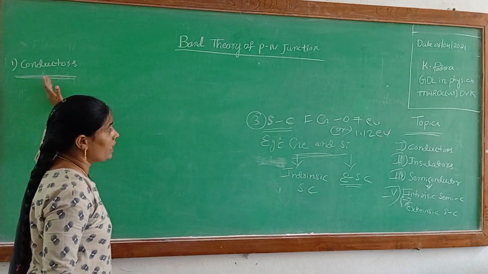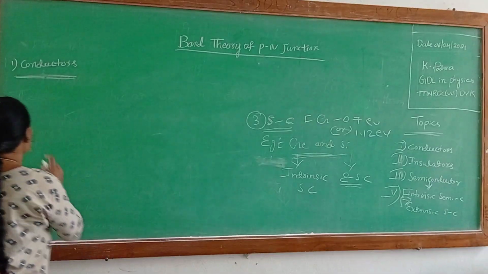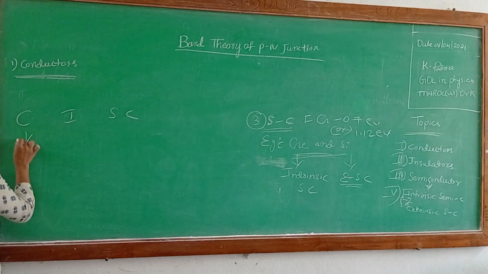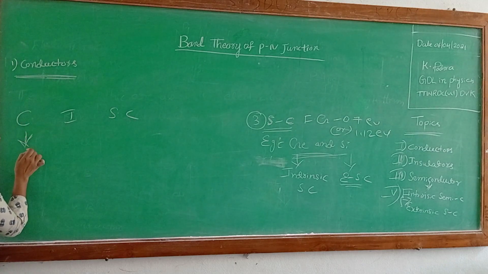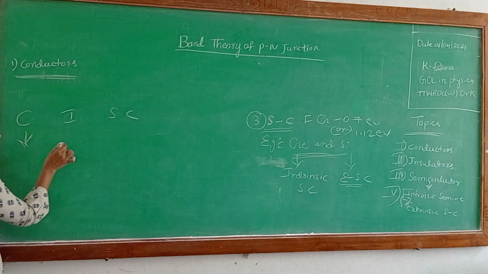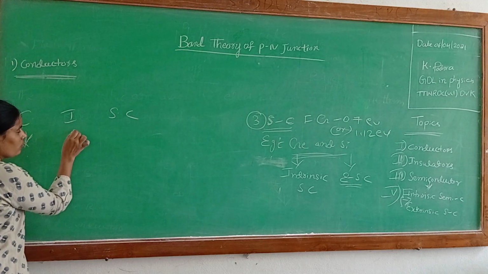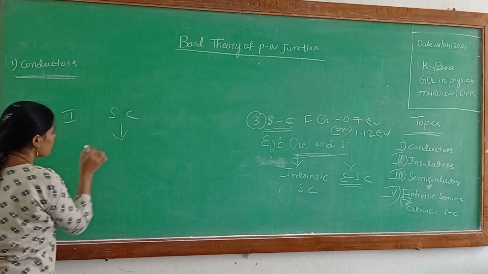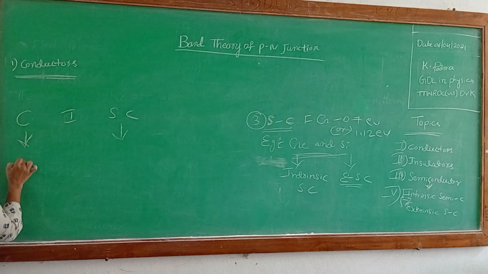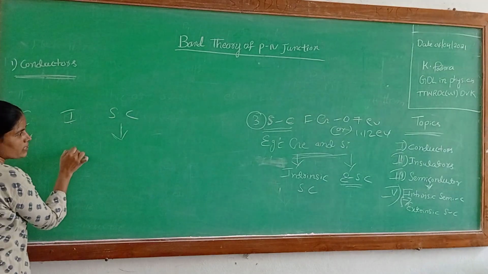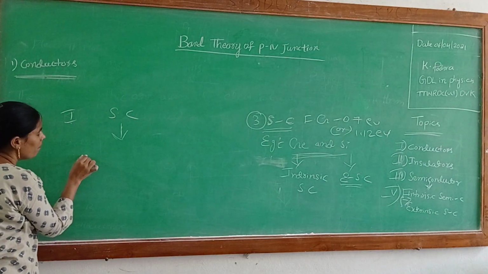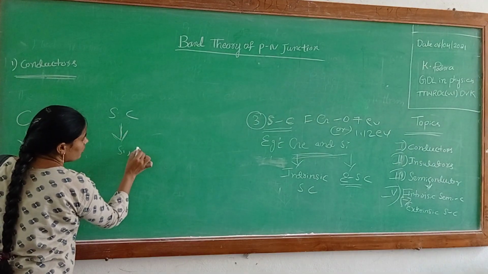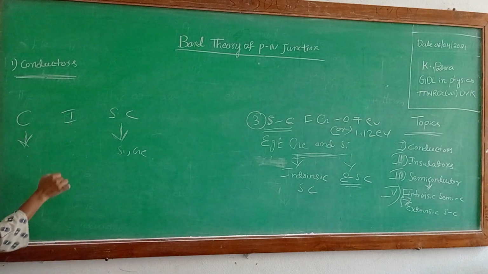Now the difference between conductors, insulators and semiconductors. A conductor is a substance that allows electric current to pass through it. An insulator does not allow electric current. A semiconductor allows the current only partially. Examples: all metals are conductors; plastic, wood and glass are insulators; silicon and germanium are semiconductors.